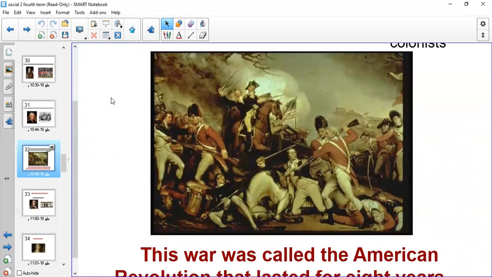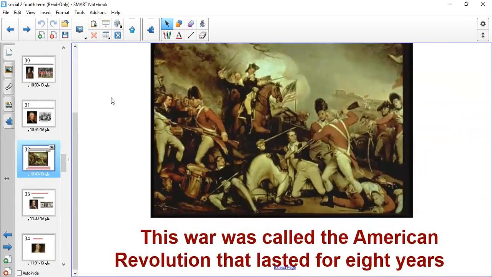It lasted for 8 years. Of course, it was a long time. For 8 years, they were asking for independence, and there was a war between the English soldiers, the soldiers sent from King George's side, and the colonists. Of course, it was a big war, and that's why they call it the American Revolution.